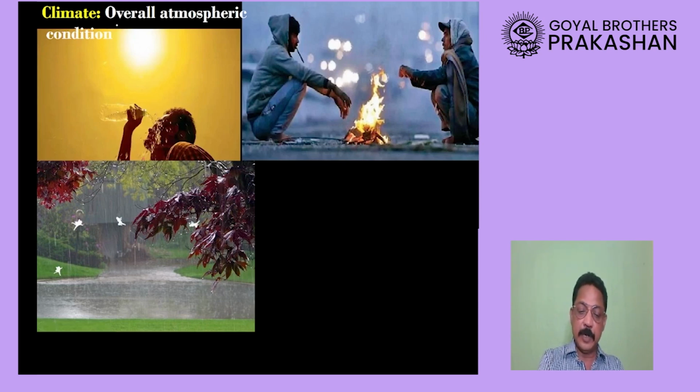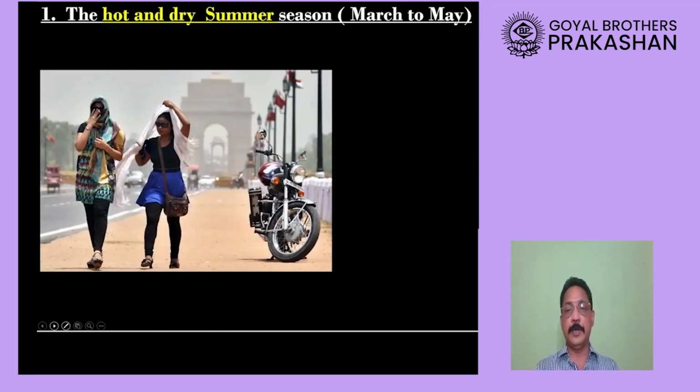So climate is the overall atmospheric condition. As I already told you, to decide the overall condition, people have to spend almost 30 to 35 years to tell about the average condition of the atmosphere. I hope the main difference between weather and climate is clear.